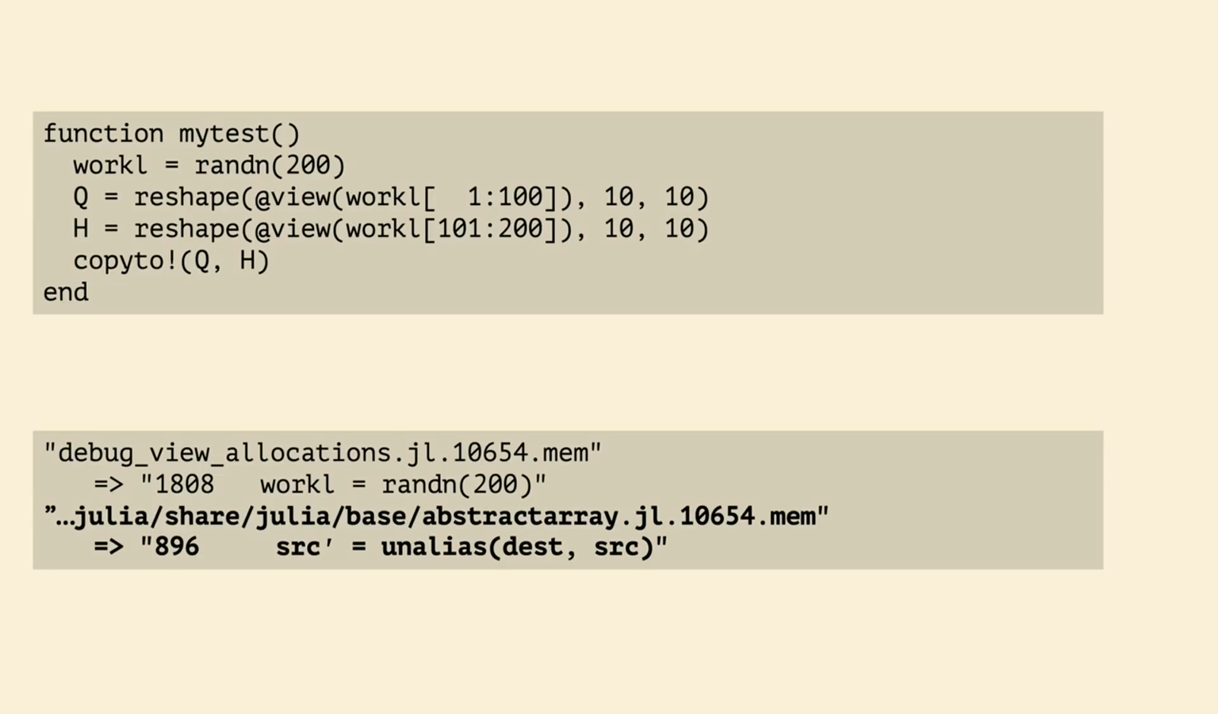Because they're both views on work L, it can't be certain that they don't alias each other, and so it performs an extra copy. Fixing this seemed non-trivial, and so we simply wrote our own copyto operation to handle these cases.